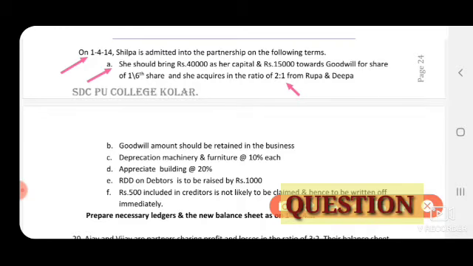So this is sacrifice ratio 2:1. Now the sacrifice ratio will be used to share the goodwill amount. So in case 1, case 2, goodwill amount brought by the new partner in the form of cash. Next, goodwill amount should be retained with the business. It means the old partners are not withdrawing the goodwill amount. So retain means they will continue the goodwill amount in the business.